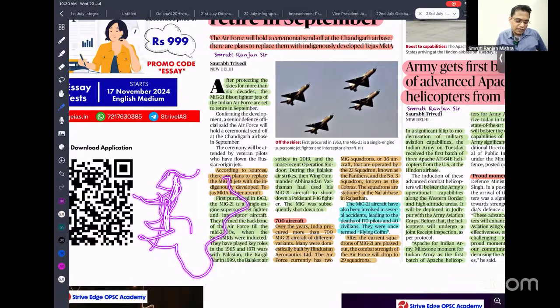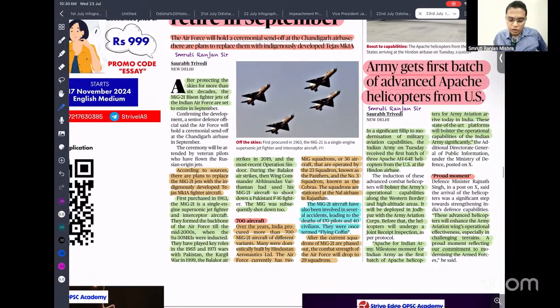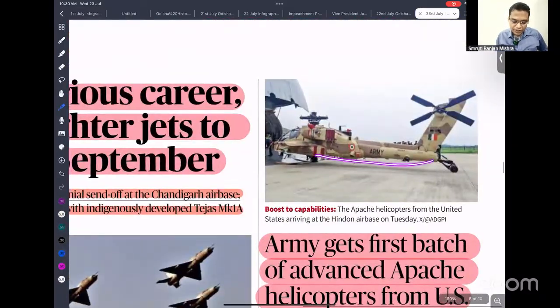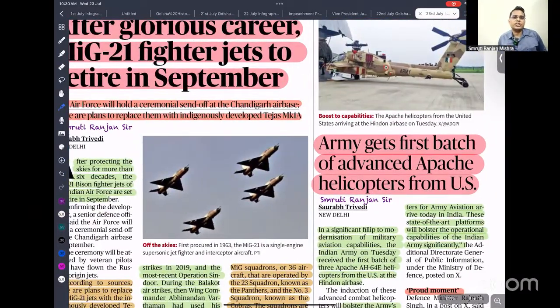So if any aircraft comes outside, it will be immediately taken down. Even in Operation Balakot, all our operation was carried out. This is helping a lot. So next is the Apache helicopter. They can ask about the Apache helicopter recently seen in the news.